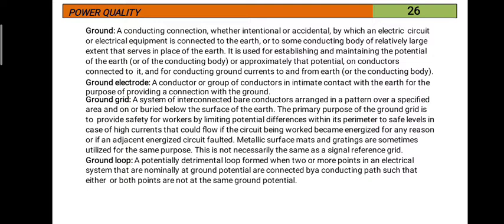Next, the last one, ground loop: a potentially detrimental loop formed when two or more points in an electrical system that are nominally at ground potential are connected by a conducting path such that either or both points are not at the same ground potential. Ground loop means a loop formed by two or more points which are at different potentials, not both at the same potential. That is called a ground loop.